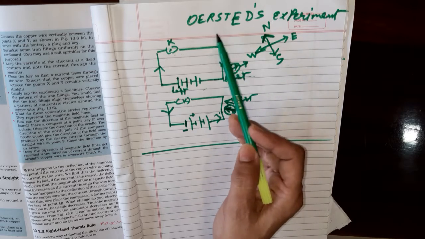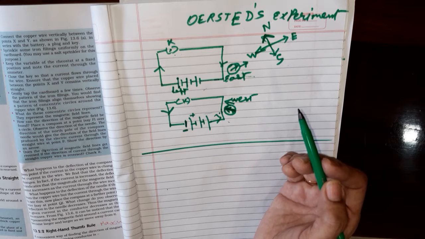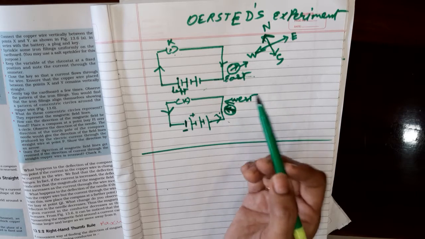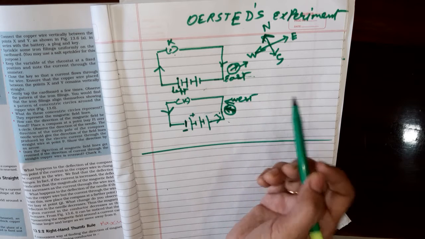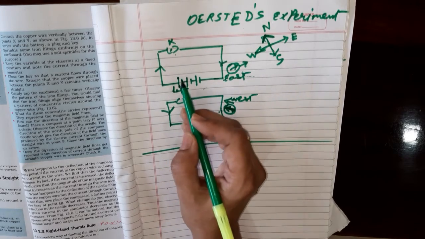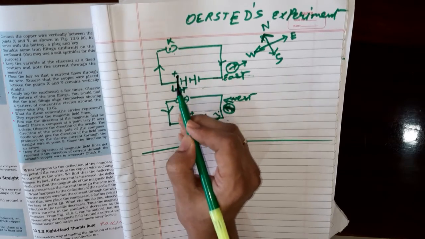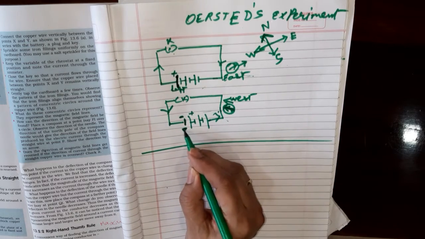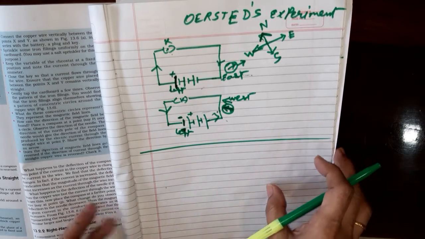So Oersted proved by his experiment that a conducting wire starts behaving like a magnet, and that on reversing the direction of the current, or reversing the battery, the deflection of the needle also gets reversed. So students, you can remember: first you take the positive side on the left side, and the second time you take the negative side on the left side. That way you can remember. I think it's very clear to you.